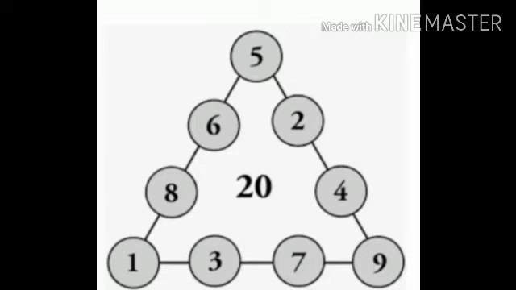Whenever I add the right side, I should get the same number, and the left side also I should get the same number, and at the bottom also I must get the same number. Like that only I should have the triangle. I have to place the numbers in an order. In any order we can place, but at the last, whenever we add all the sides, we have to get the same answer, okay?